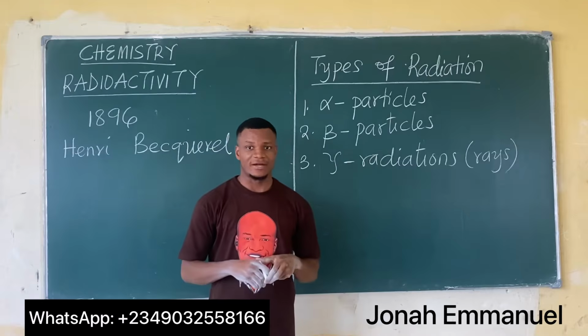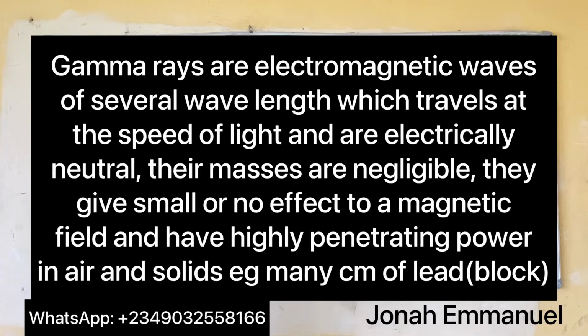Finally, let's look at gamma rays. For gamma rays, we said gamma rays are electromagnetic waves of very short wavelength which travel at the speed of light and are electrically neutral. Their masses are negligible. They give small or no effect to a magnetic field and have high penetrating power in air and in solids. Example, many centimeters of lead or lead block.